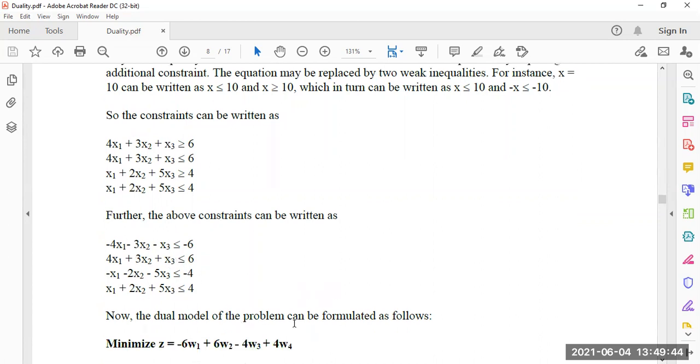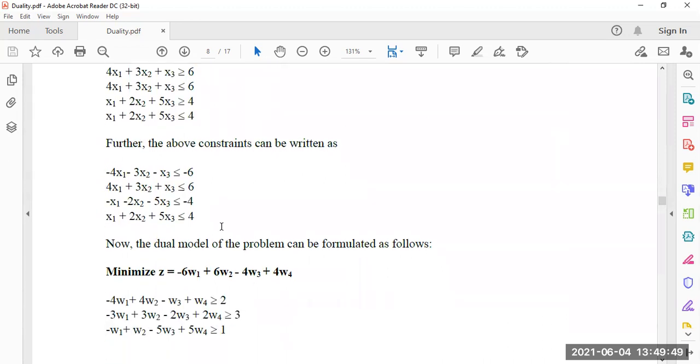Now the dual model of the problem can be formulated as below. It was a maximization problem, so the dual problem will be: minimize z equals minus 6w1 plus 6w2 minus 4w3 plus 4w4, subject to minus 4w1 plus 4w2 minus w3 plus w4 greater than or equal to 2.